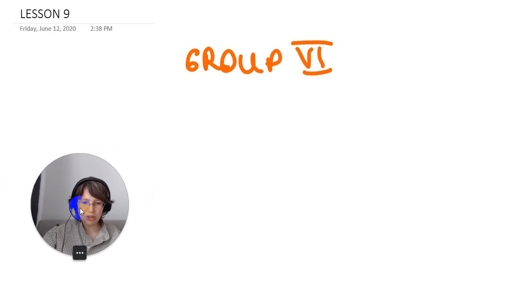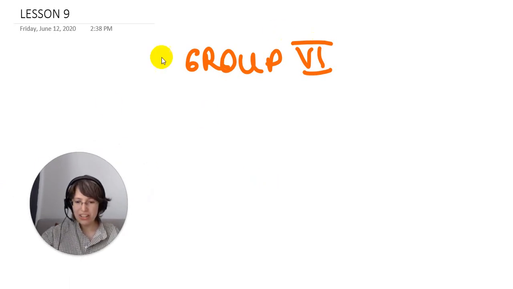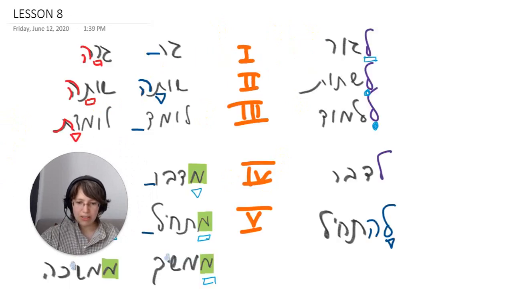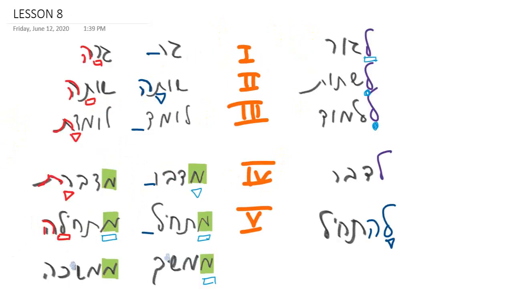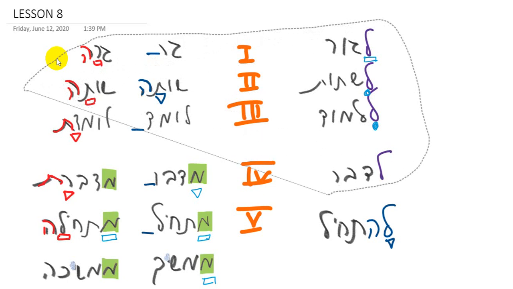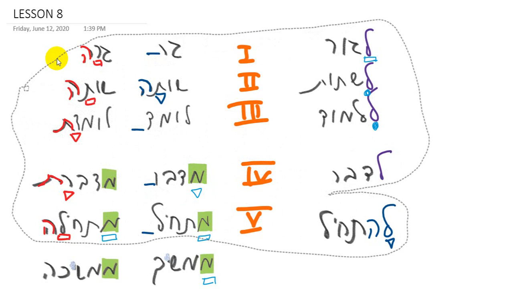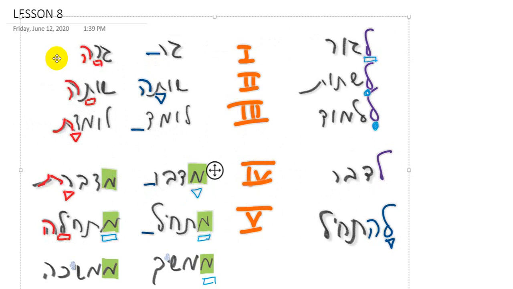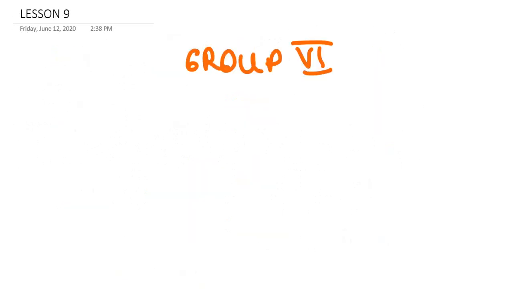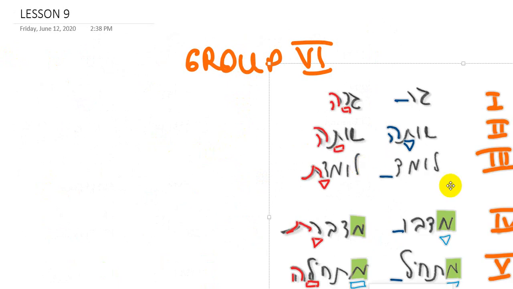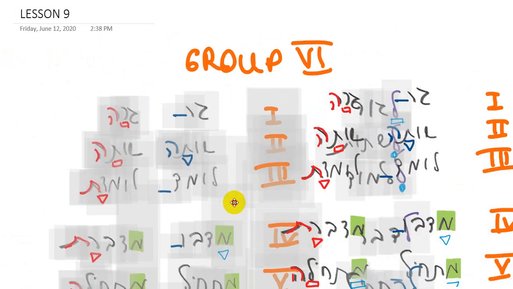Yes, our collection of groups. Time for the last group that I want to cover, group number 6. Remember, that was our master collection. Let's copy and paste it. And let's try to guess what the last group is going to be. Wait a second, we need the 5, we need this, and let's copy, and that was in the previous lesson. Let's copy it to this lesson and let's try to guess.